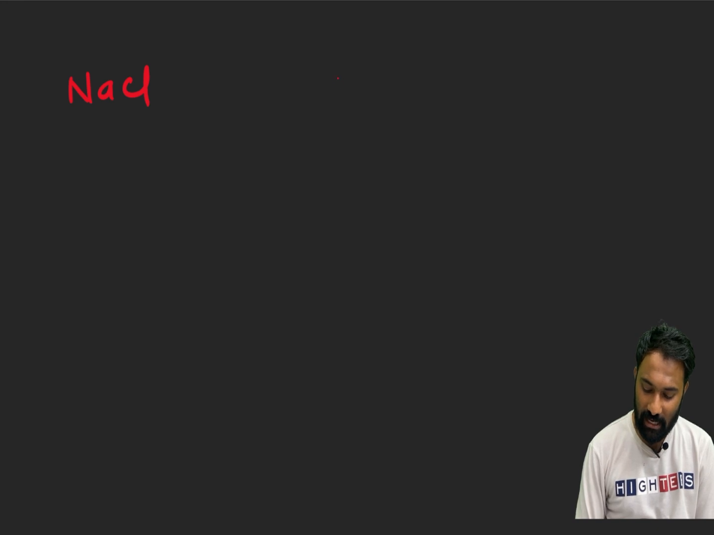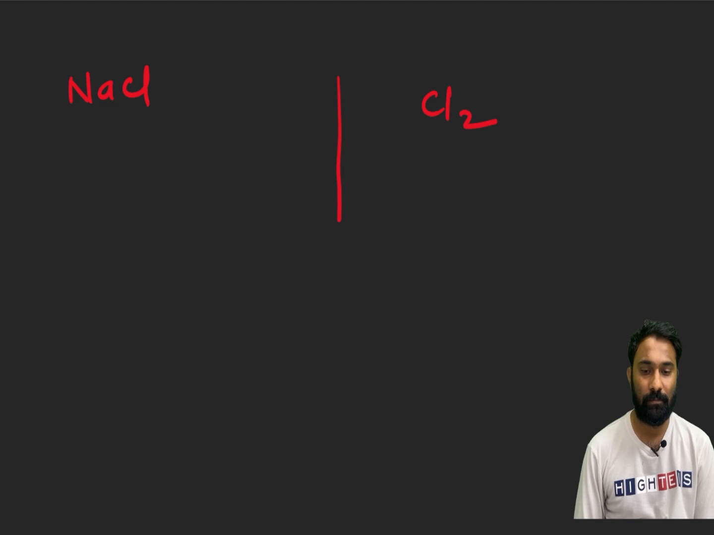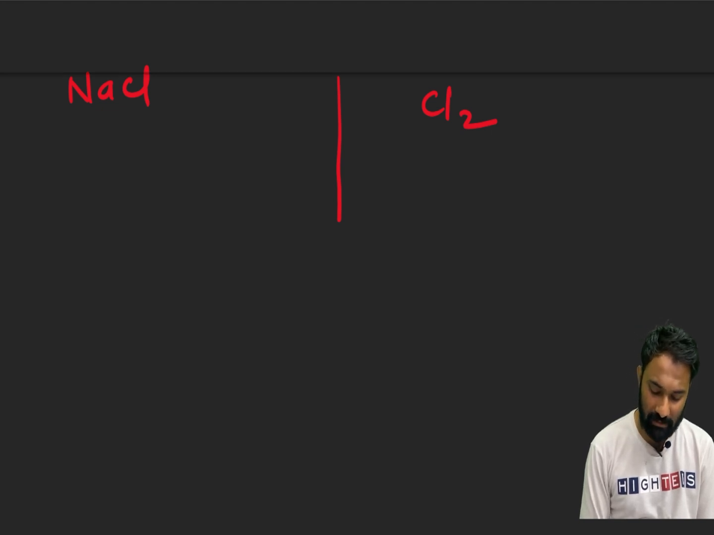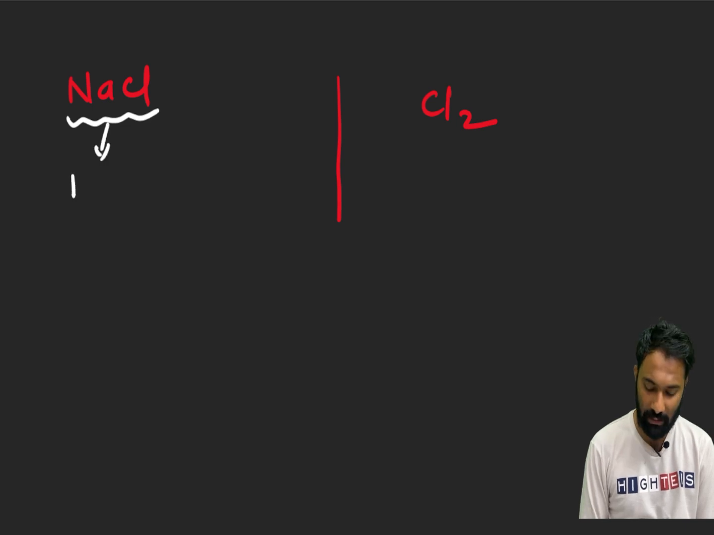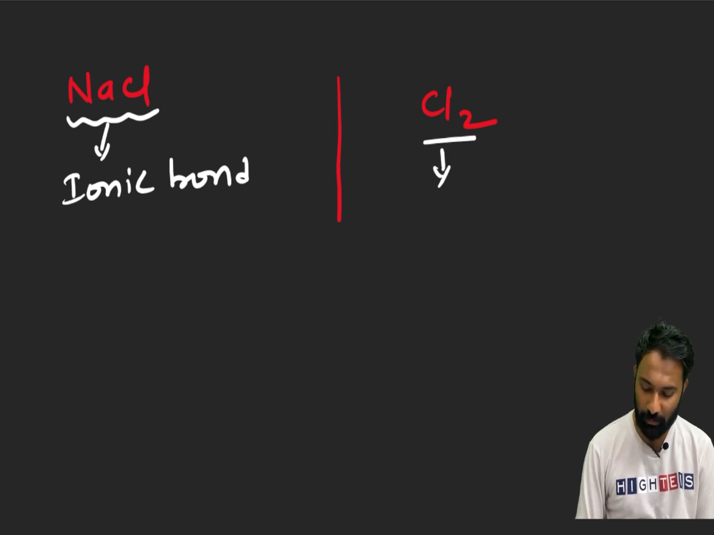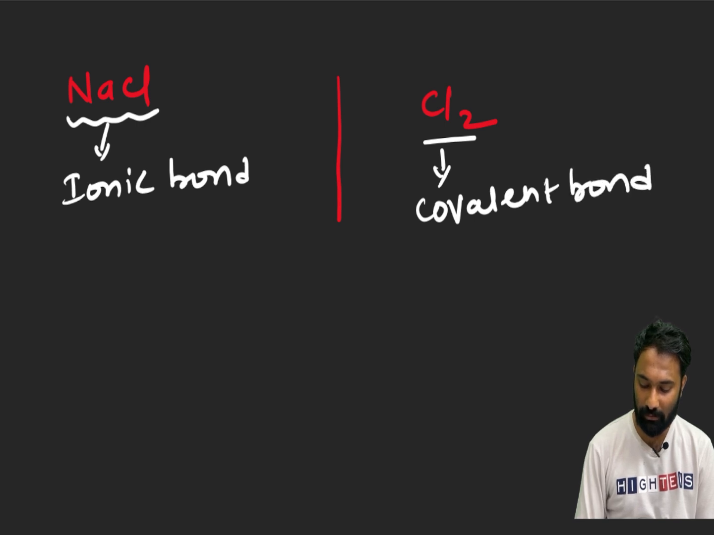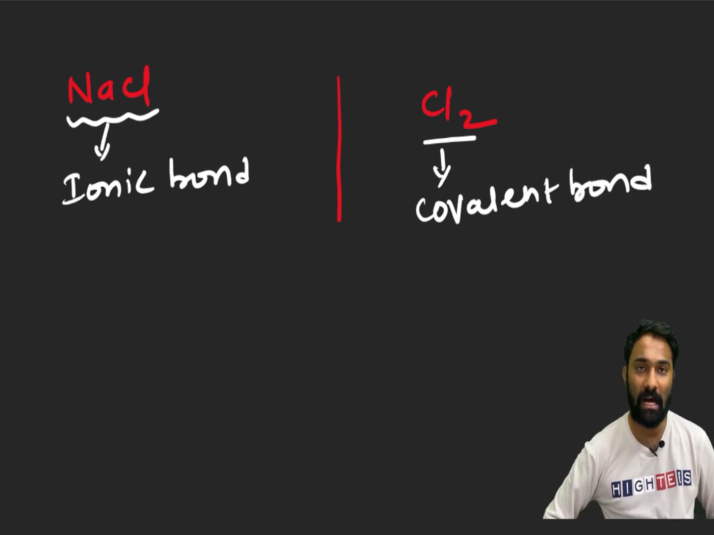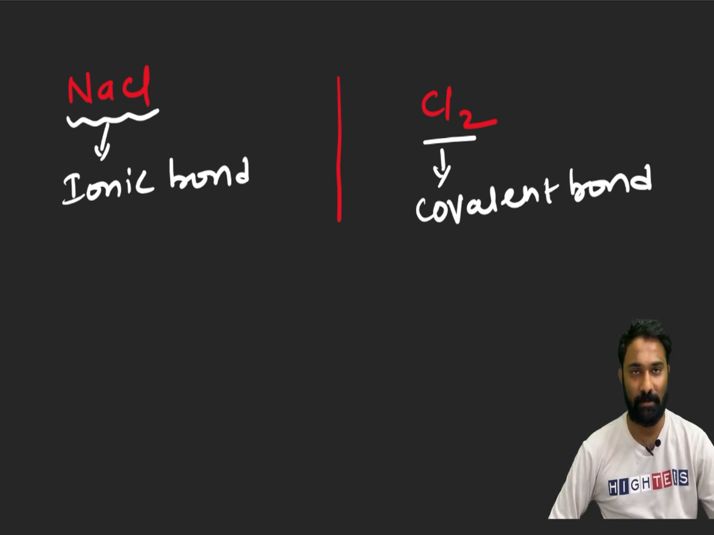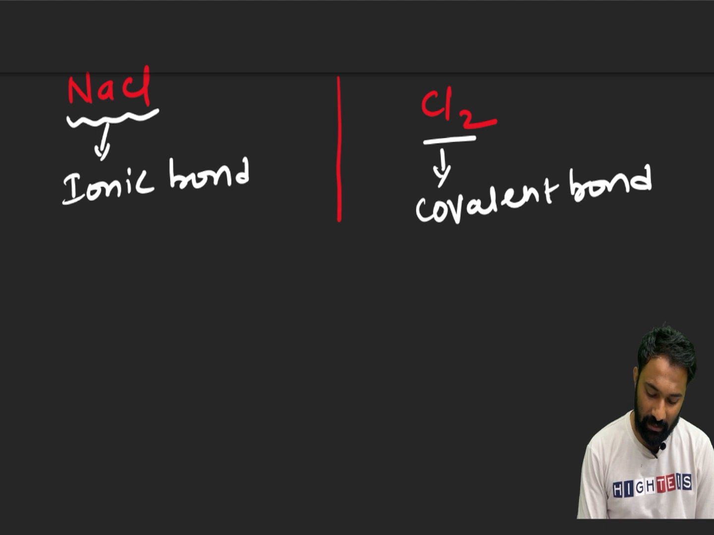And another well-known example I will take for you is the formation of Cl2. If I ask what is the bond in NaCl, blindly you will say, sir, ionic bond. If I ask what is the bond in Cl2, you will say, sir, covalent bond. How is NaCl forming the ionic bond? How is Cl2 forming the covalent bond? Now we will see.